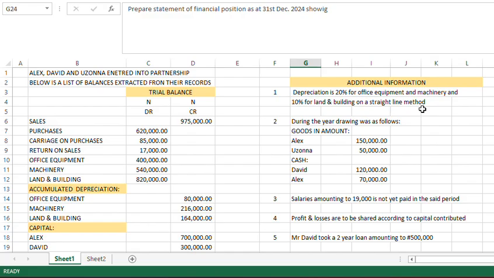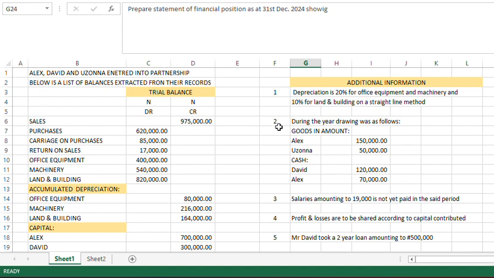In partnership accounts, there are things that are unique. One is the capital that is introduced. Two is the share of profit. What is the profit sharing ratio? Because at the end of every partnership, they have to share profits and losses. We also have scenarios of current accounts, which doesn't always occur, and scenarios of drawings and all the rest. But the major things are the capital introduced and the share of profit, that is the profit sharing ratio.